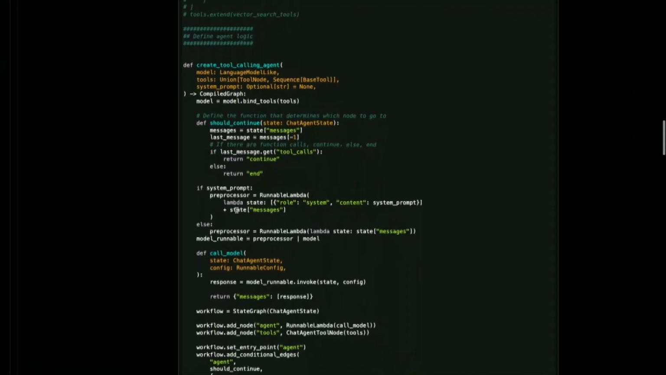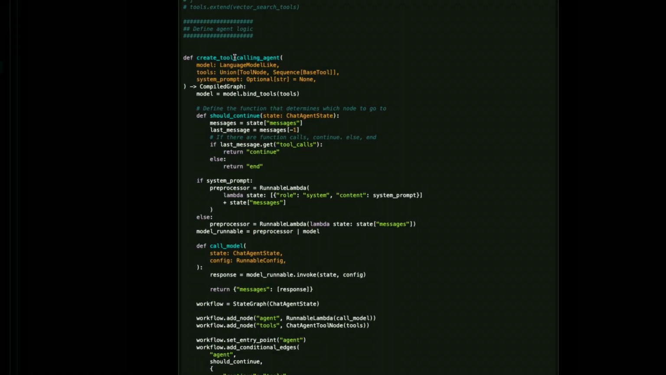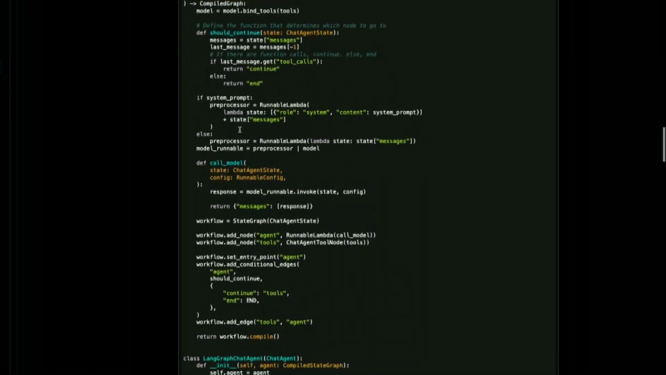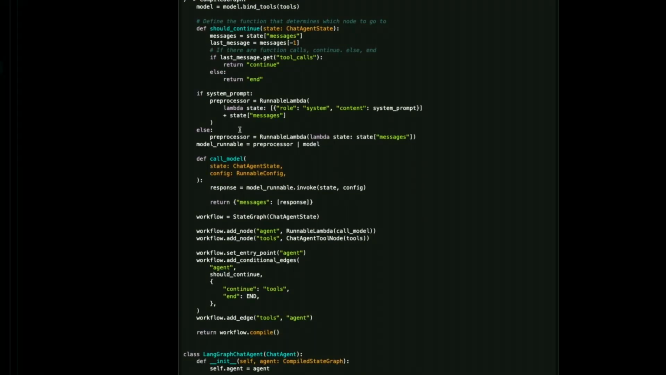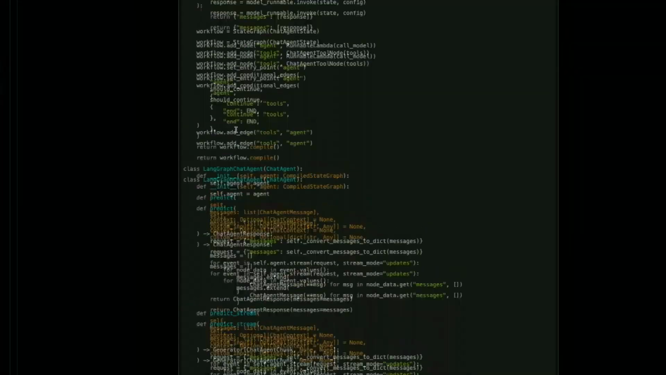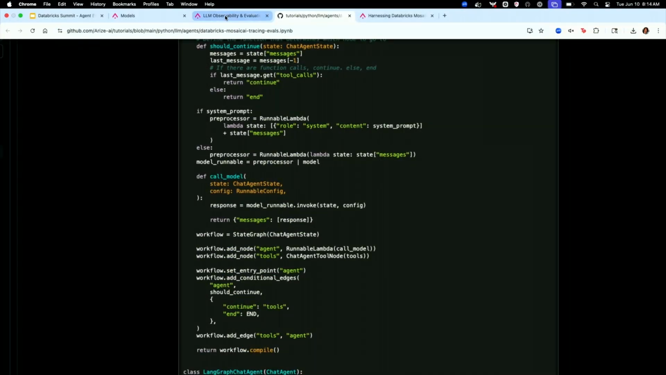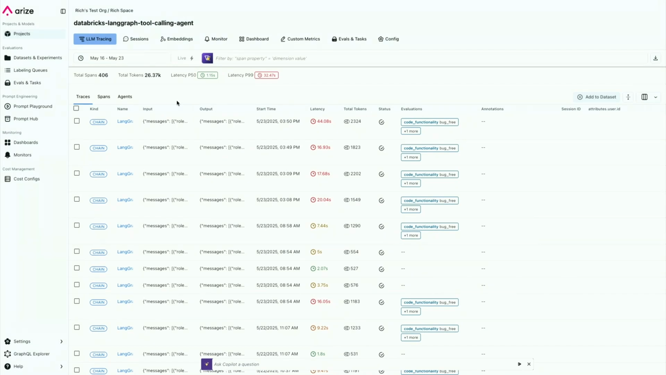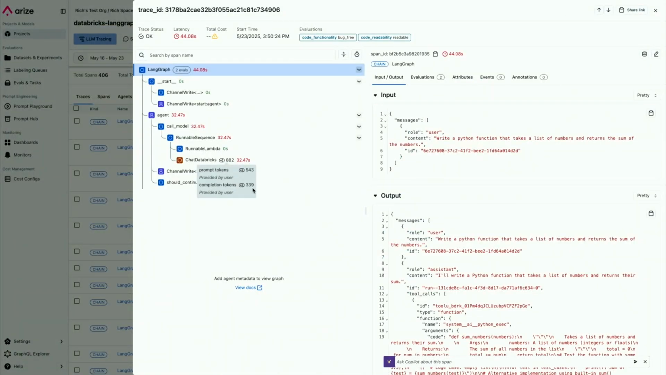You can set this up, and once you set up the instrumenter, it instruments your entire application. So in this simple example, this one is calling a code building agent. There are a couple of different tools here that it's using to call this entire agent. Once you set up that instrumenter that I showed you, you can see the entire trace of your agent over here.